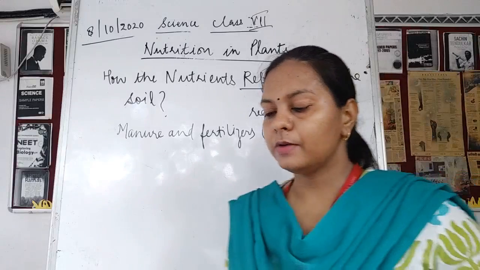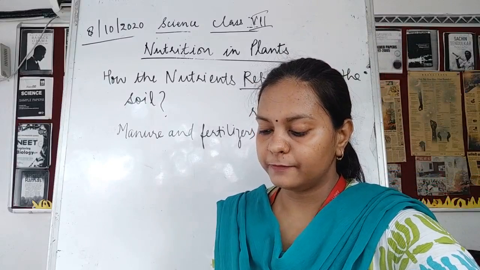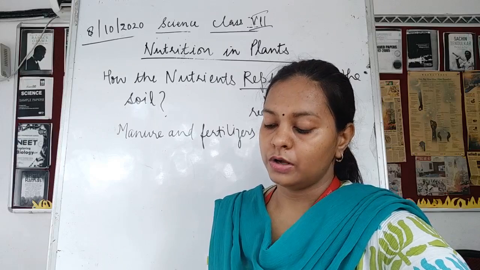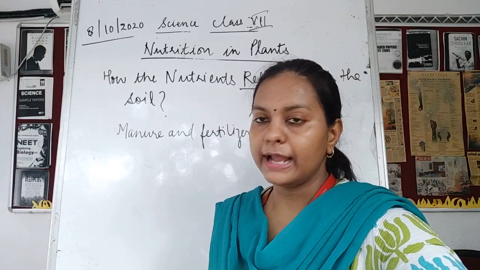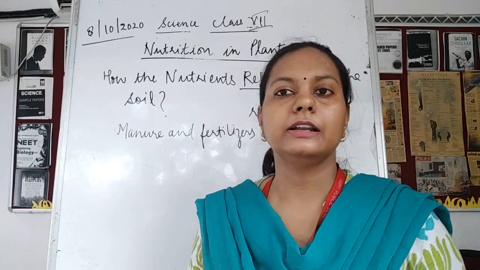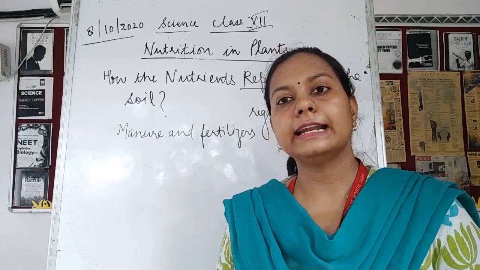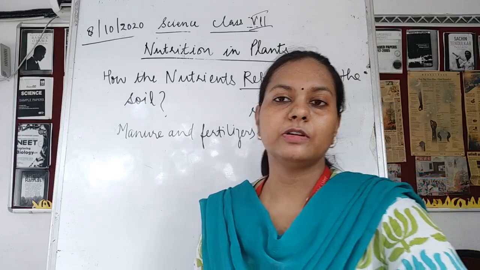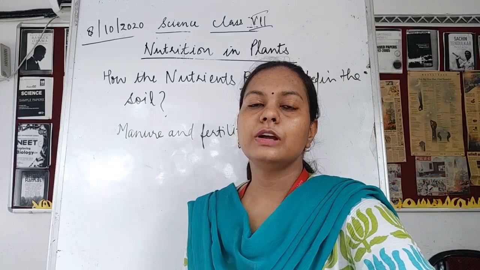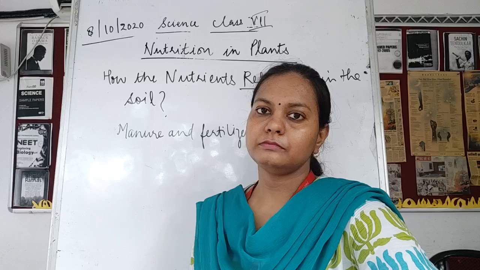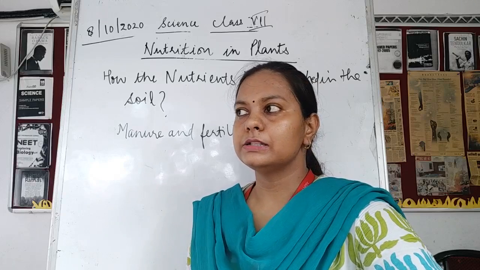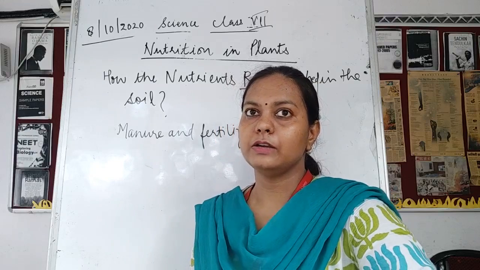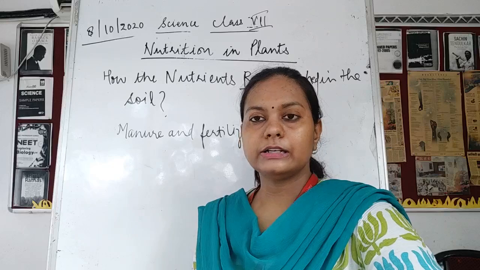Okay. So, have you ever seen farmers spreading manures and fertilizers in the fields, or gardeners using them in the lawns or in the pots? Do you know why this is being done? The answer is that the nutrients get over. Why are they getting over? Because the plants are continuously using the nutrients from the soil. There is no other way for the plants to regain the nutrients. So the plants take up the nutrients from the soil, and the soil runs out of nutrients. So it has to be replenished.